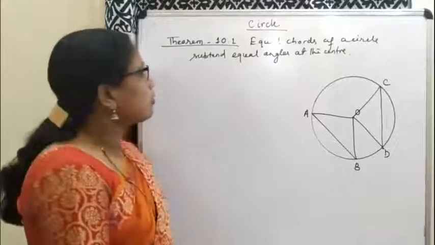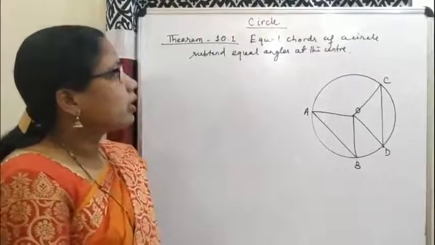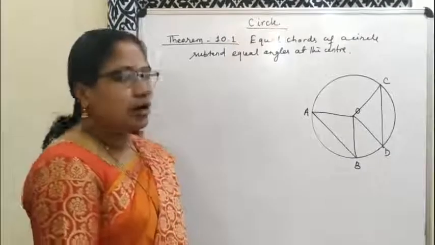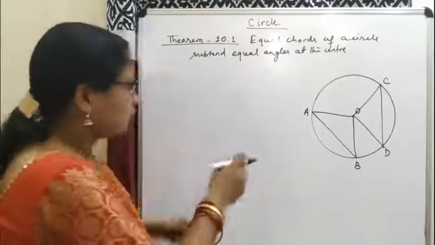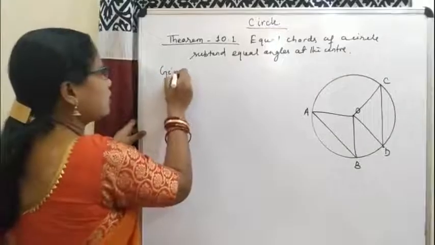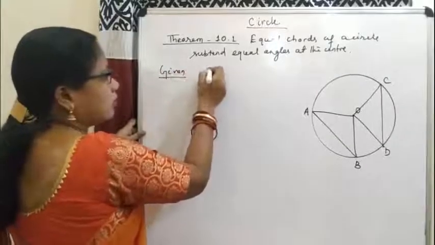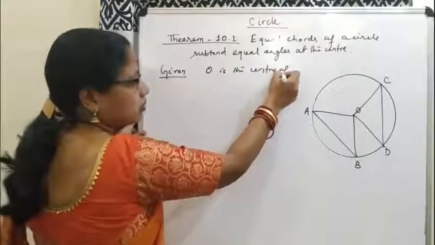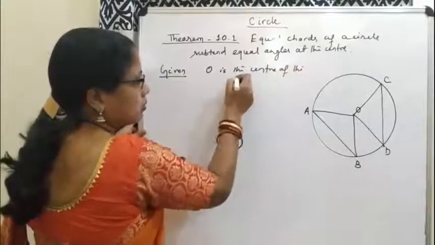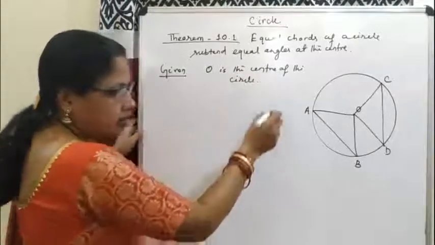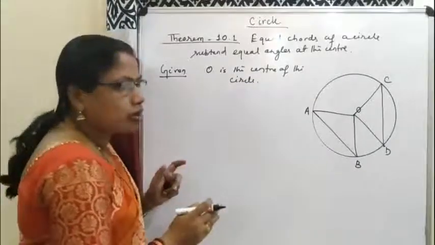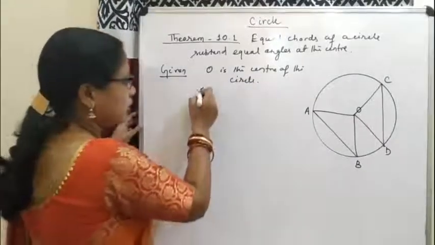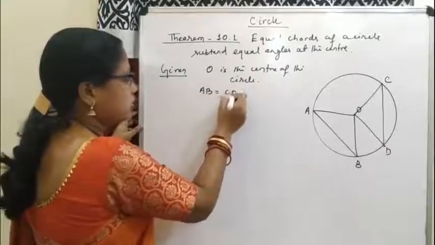This is our first theorem. Equal chords of a circle subtend equal angles at the center. Here it is given that O is the center of the circle, and AB and CD are two chords which are equal. So AB is equal to CD.